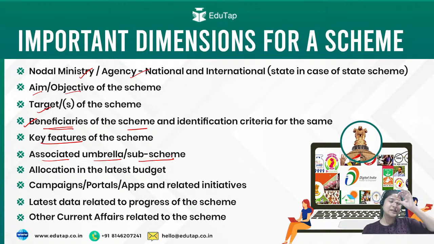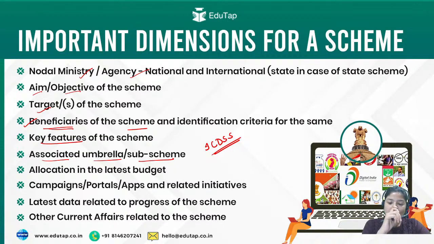What is an umbrella scheme? It is when many schemes come together to perform a particular function in a broader sense. Initially we covered the Integrated Child Development Services Scheme. Those who haven't seen my previous video may find it a little difficult to understand, so kindly study that PDF or watch that video before this one.